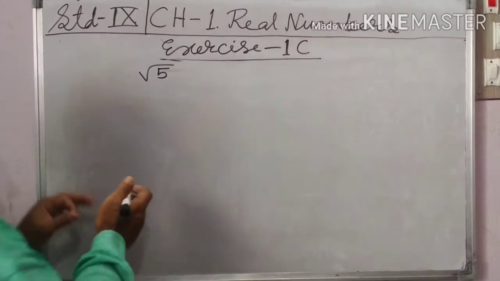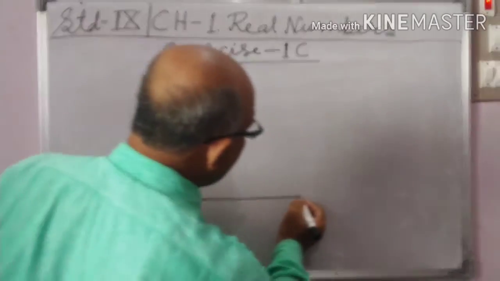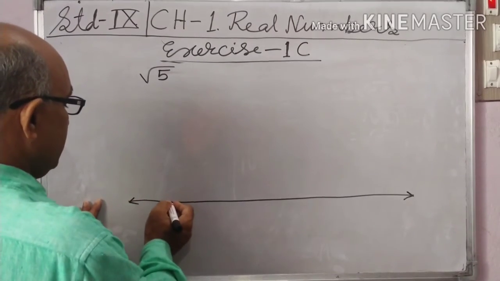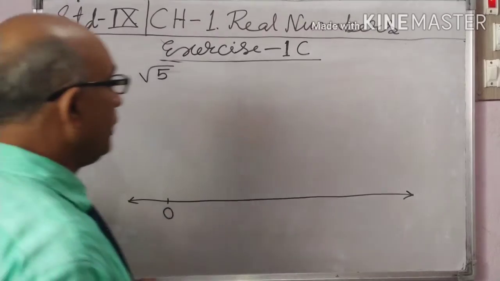Students, similarly, draw a line. Here take O. We have to represent root 5. So OA is 1 unit, and AB is 1 unit, so OB is 2 units.